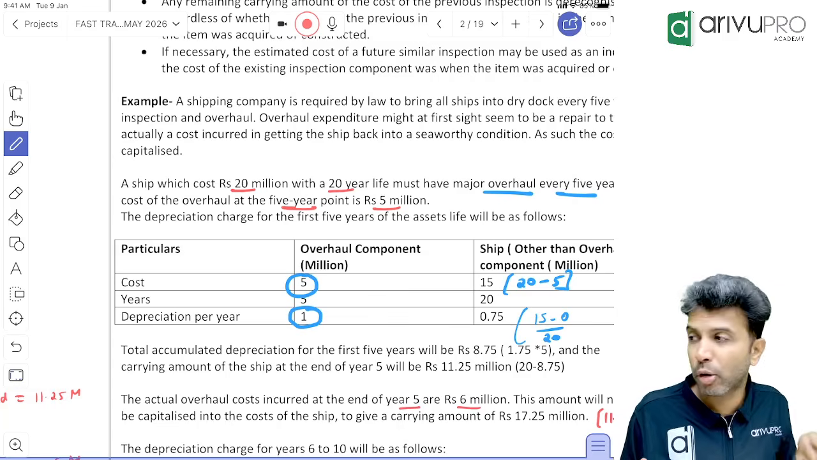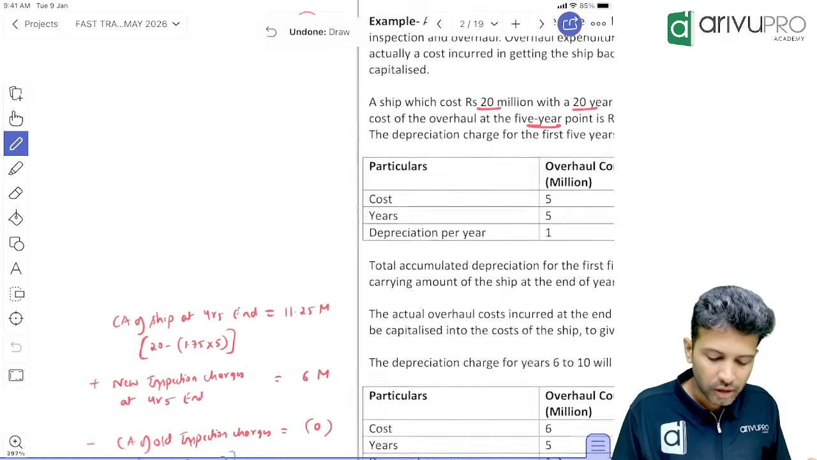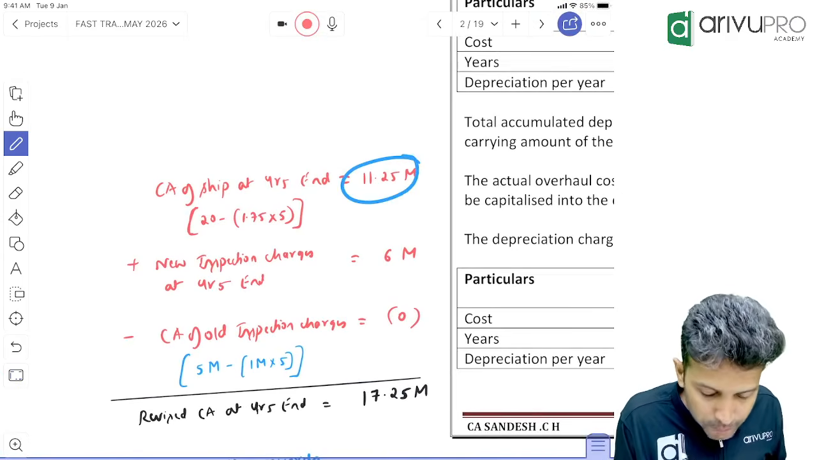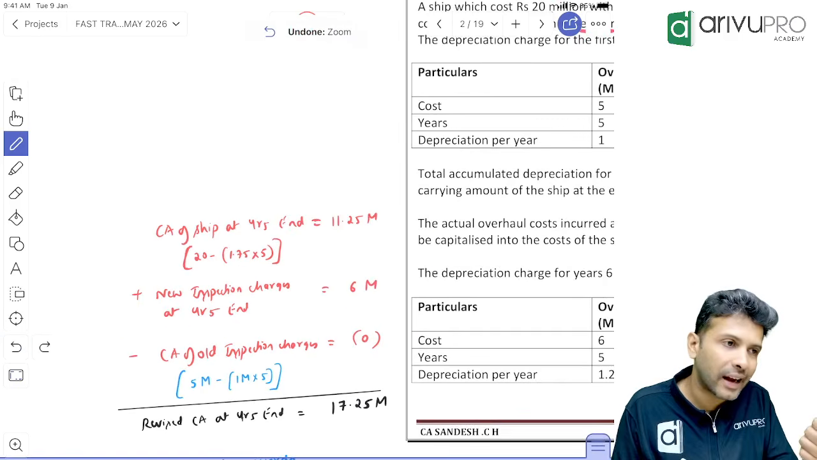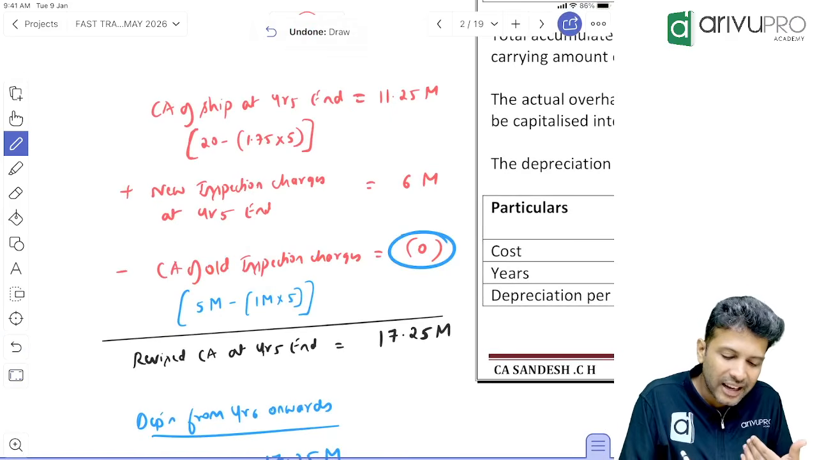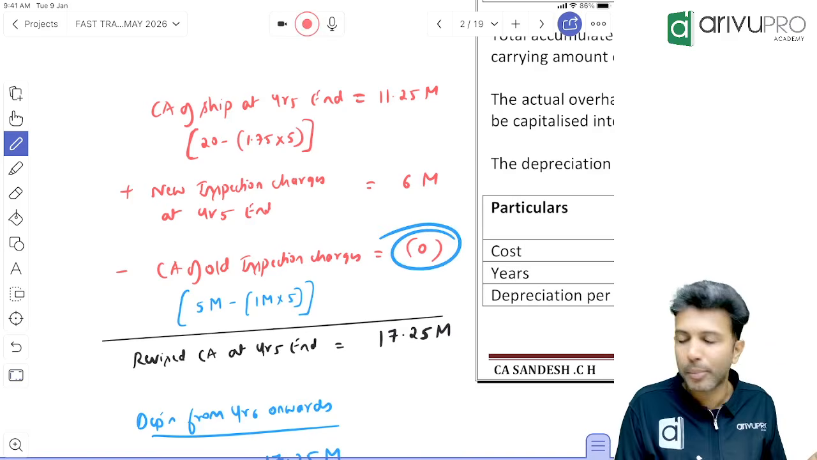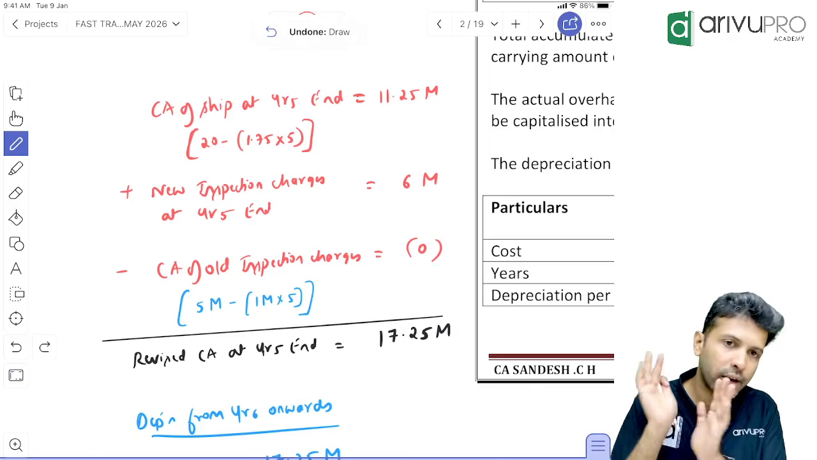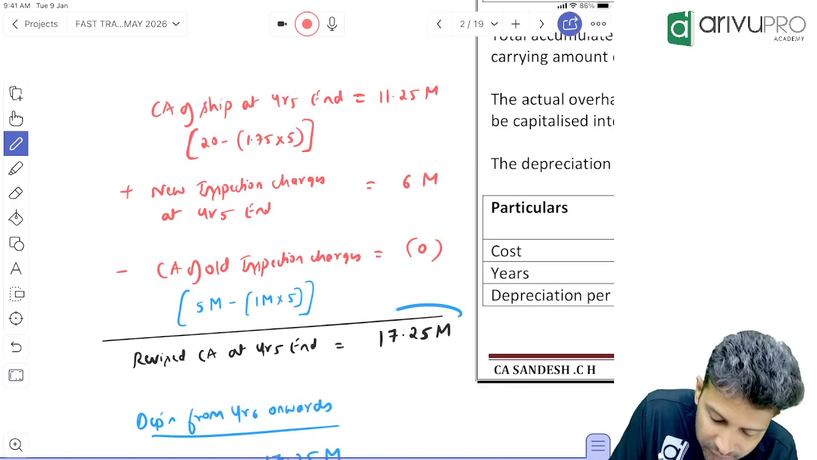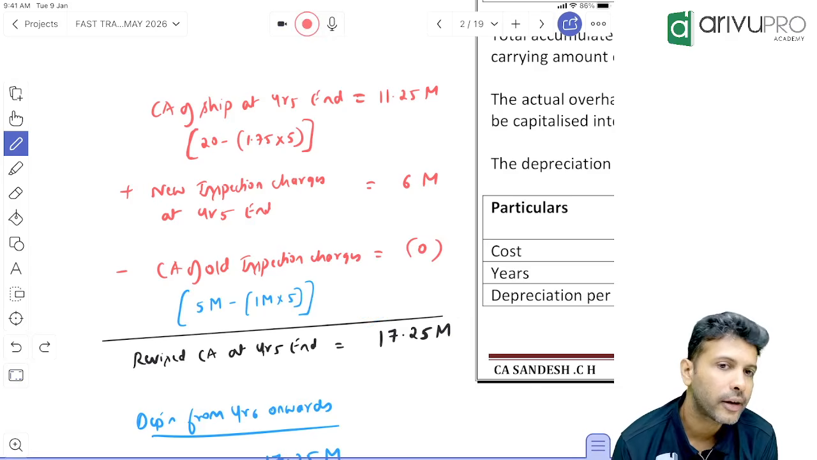So what is the carrying amount of old inspection charges? 0. I mean, should we have to remove or not required? Not required. That's what I've written here. Carrying amount of the ship is 11.25 million. New inspection charges ka 6 million you will add. Old inspection charges you will have to minus. But is there any carrying amount remaining, or it has got fully depreciated? It's got fully depreciated. Hence, should you have to minus anything or not? Not. That's the answer. Correct, sir? Any problem? So what will be the revised carrying amount? 17.25 million. Done.